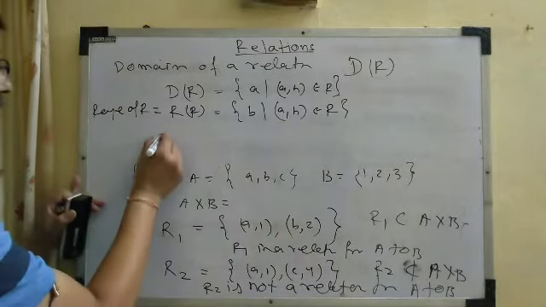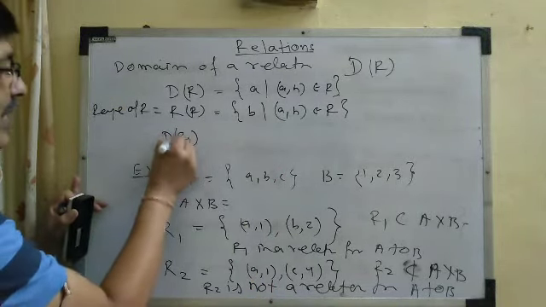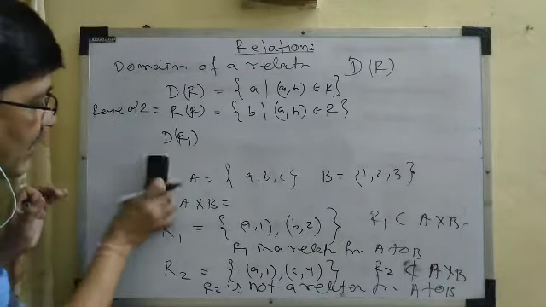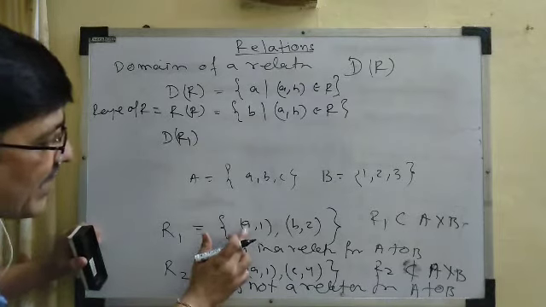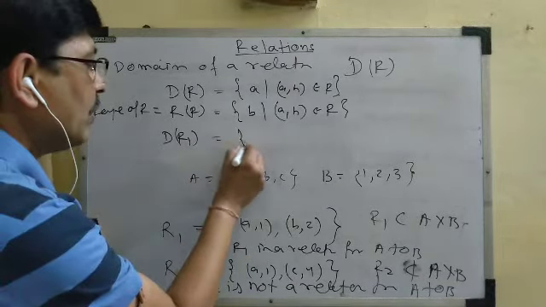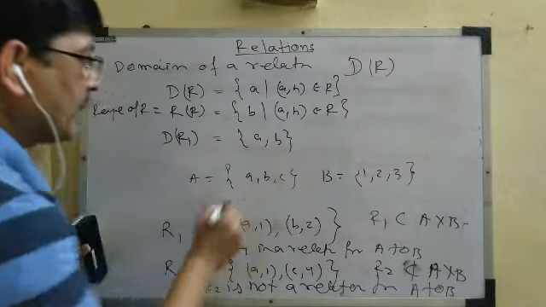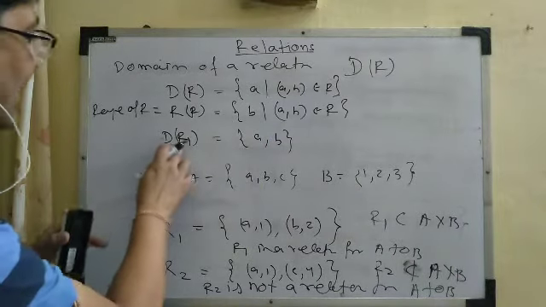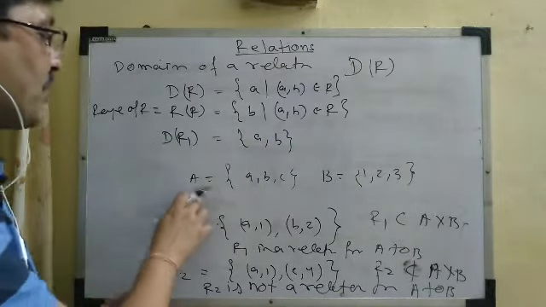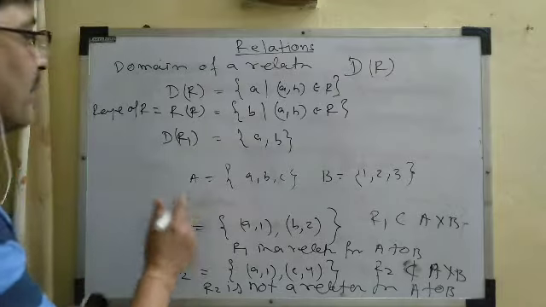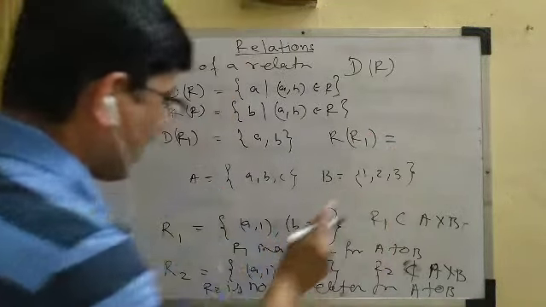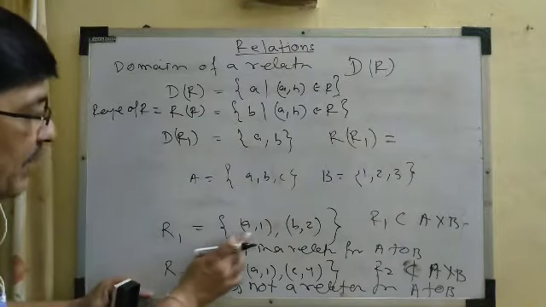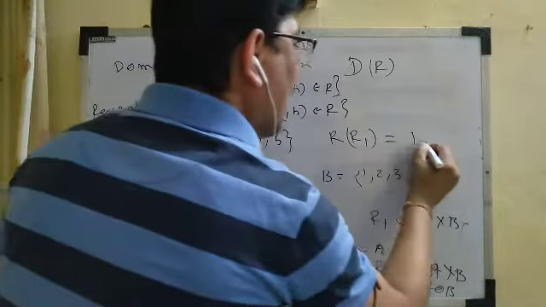So can you find the domain of this relation R1? The domain of R1 is the collection of all first elements, a and b. You can verify this domain of the relation R must be a subset of A. Similarly, can you find the range of R1? The range of R1 is the collection of all second elements, 1 and 2.